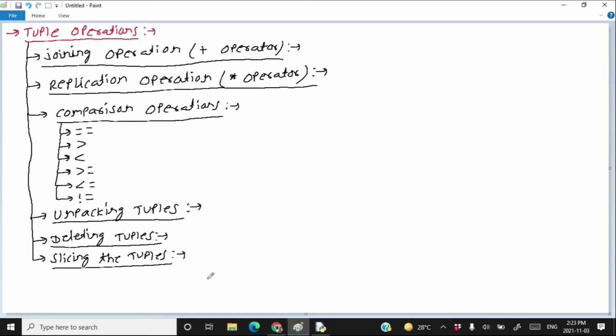The slicing of tuple operates in the same way. Since we have studied such slicing operations in earlier videos, while we were learning about strings and lists, here I am not going into the fundamentals of slicing. We are just going to apply various slice operations on a given tuple.